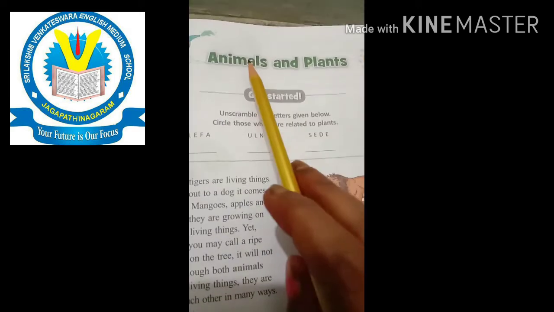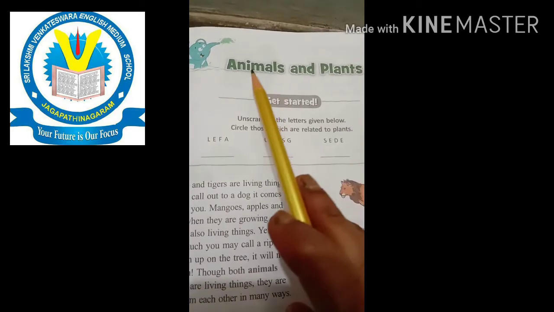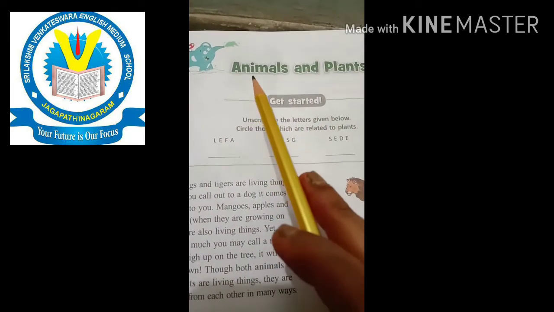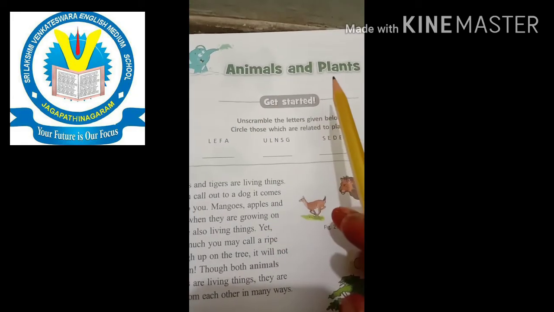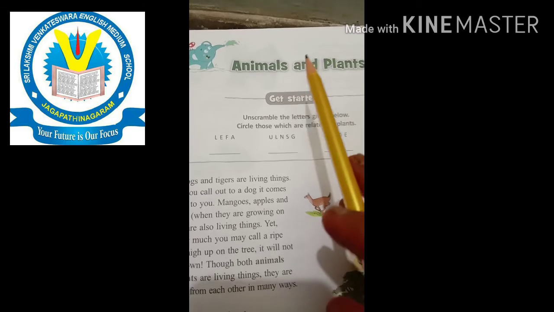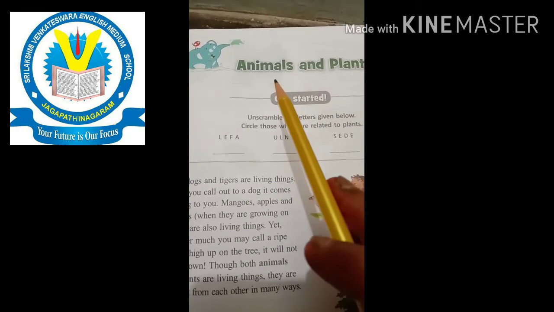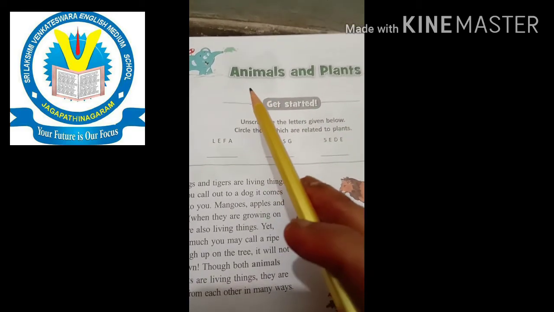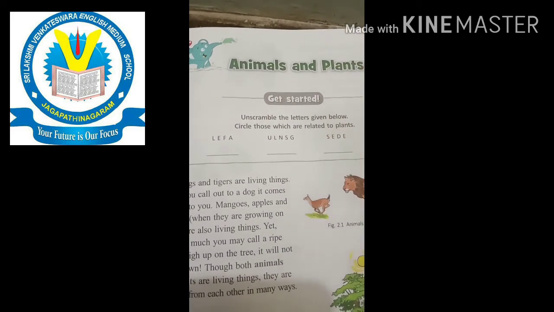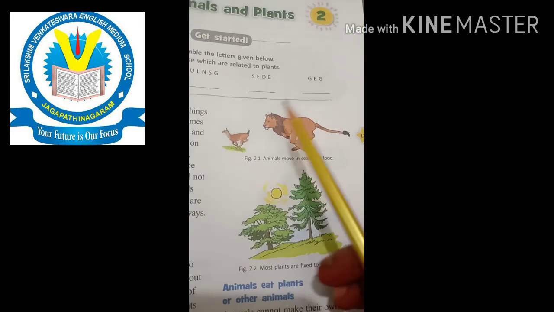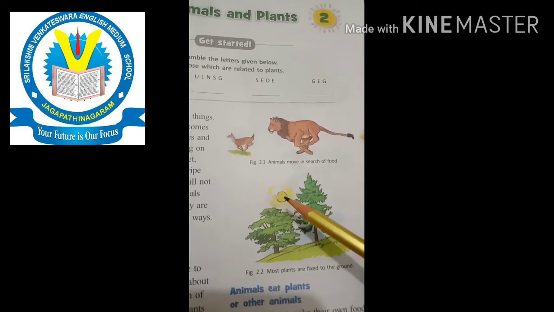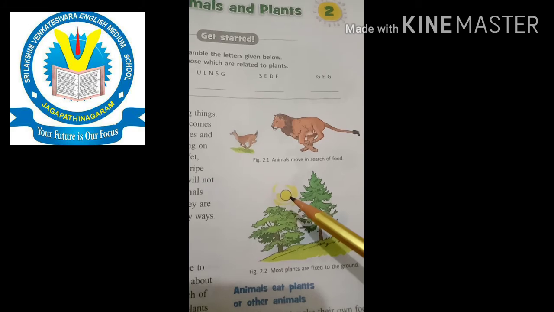Children, this is the lesson about animals and plants. That means animals and plants depend on each other, and also animals can reproduce, and the plants cannot. With the help of the seeds, they are getting a new baby plant. That is the difference between animals and plants. Animals depend on plants. Animals move in search of food, and the plants get their food with the help of air, water and sunlight.